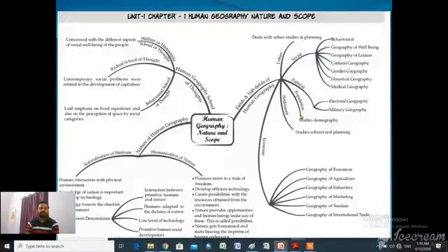Okay. This is the tree map of the entire chapter, in which you can see different topics like the nature of human geography, its concept, naturalization of humans and humanization of nature, human geography schools of thought, different types of thought like welfare thought, radical school of thought, behavioral thought, and fields and subfields of human geography, like you have studied in your class 11th first chapter: urban, social, political, etc. I will explain each and every topic in subsequent PowerPoint slides.